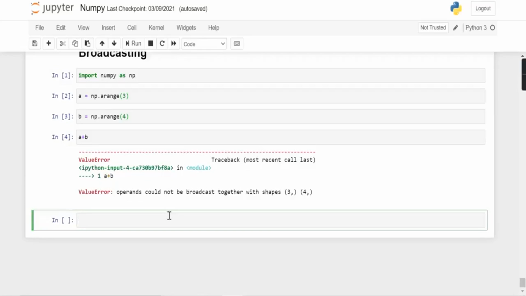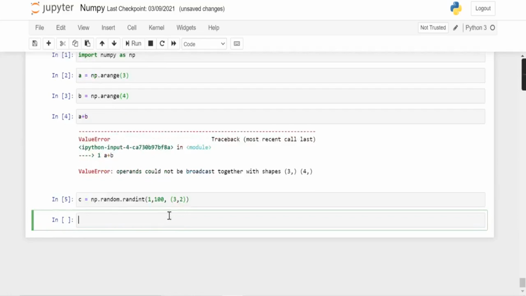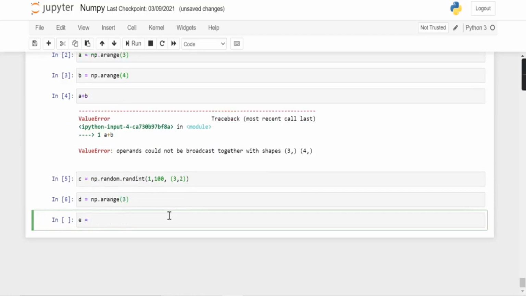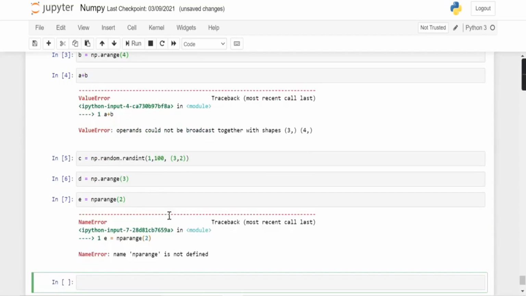Now let's take 3 different arrays and work on them. Let's say C equals, now I am creating a 2D array, np.random.randint, say 1 to 100, and I am creating an array of size 3, 2, an array D which is one dimensional, and an array E which is also one dimensional.